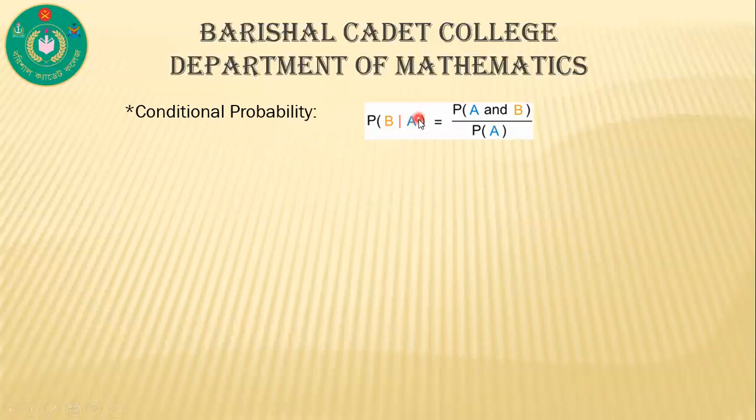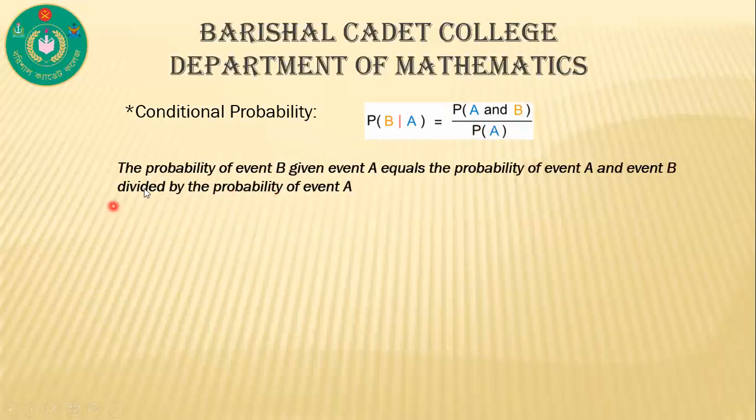P of B given A is equal to P of A and B divided by P of A. In other words, we can write P of A intersection B divided by P of A. Here, A has already happened. In words, the probability of event B given event A equals the probability of event A and event B divided by the probability of event A.